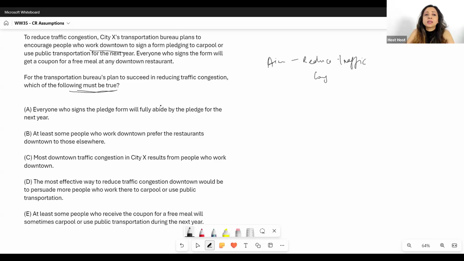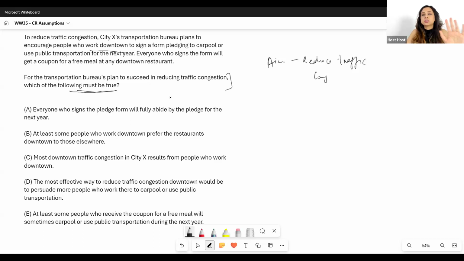And that is why, when we have which of the following must be true for the plan to succeed, this is an assumption question. When the question stem says which of the following is assumed by the argument, what is the question essentially asking you? Which of the following must be true for the conclusion to hold or to make sense? And that is what an assumption is. So these are just different ways of asking. A plan question using the words must be true is also asking for an assumption for the plan to succeed. Okay, fine. Let's look at the options.